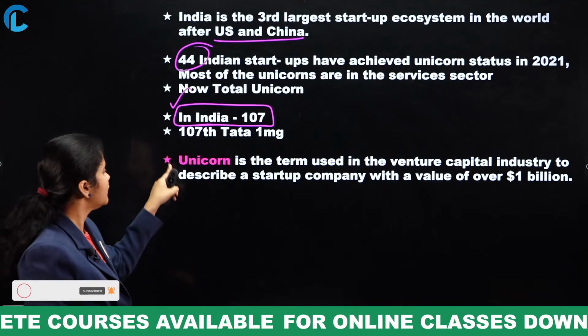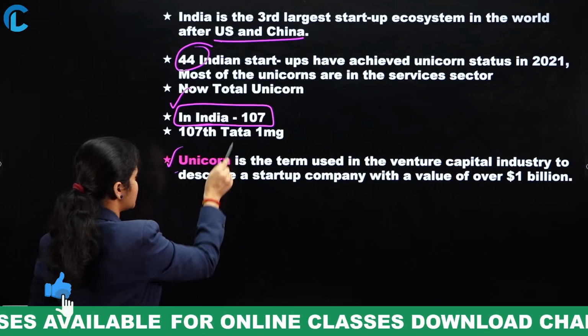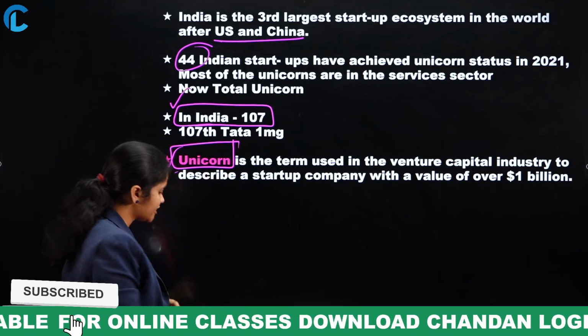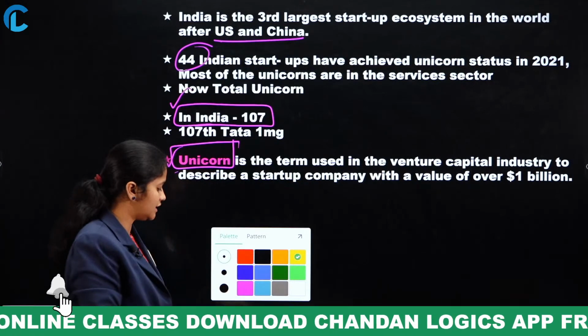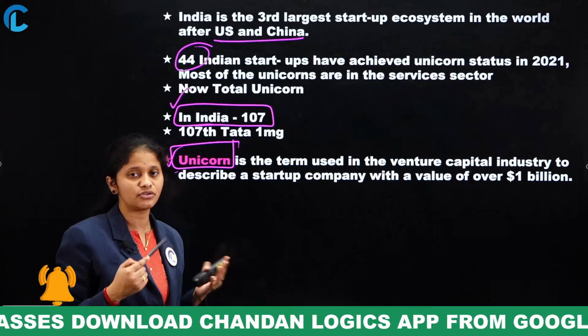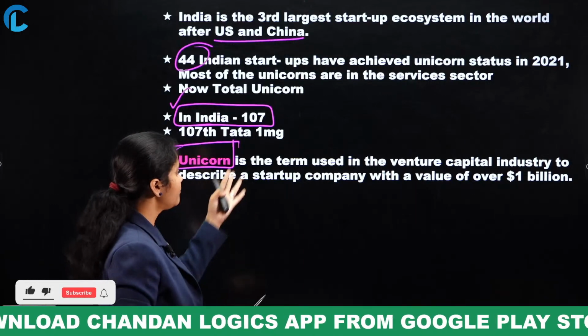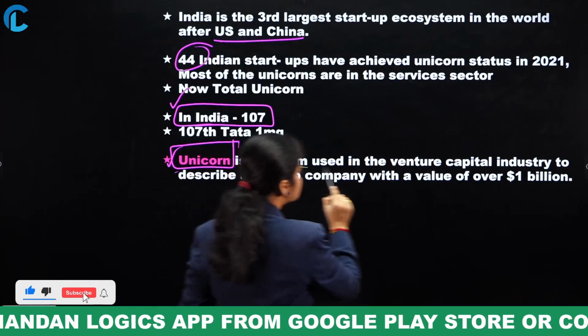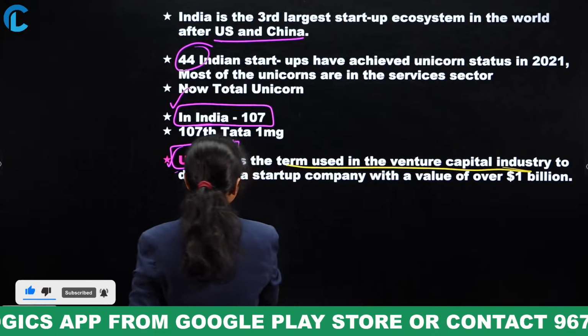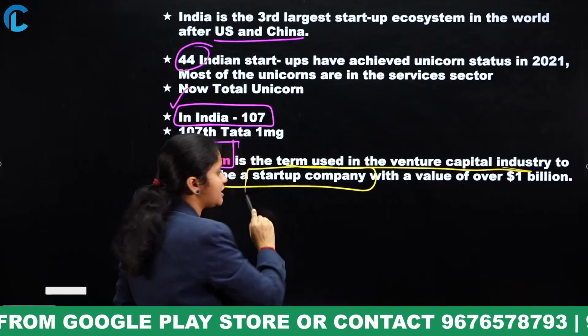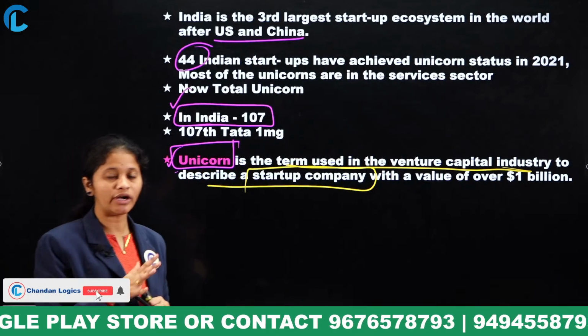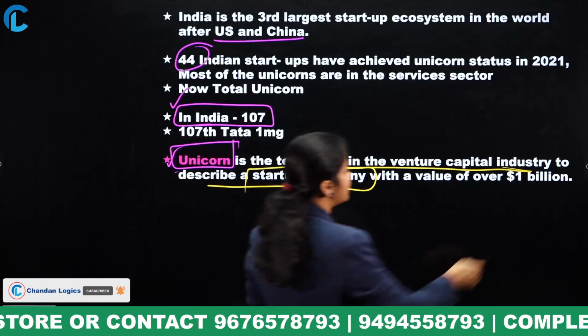And also here unicorn, just now I have discussed, right? As I have said, what is meant by unicorn status and what are the Indian startups we can finalize as the unicorn startups, okay? So here unicorn is a term used in the venture capital industry, especially to describe a startup company having a value and worth of over $1 billion.